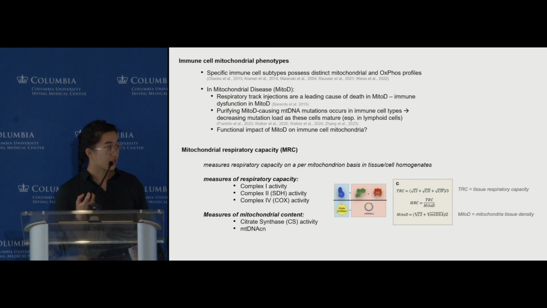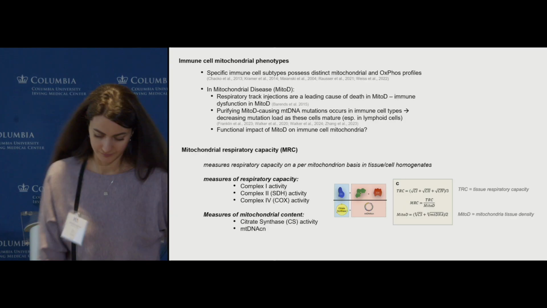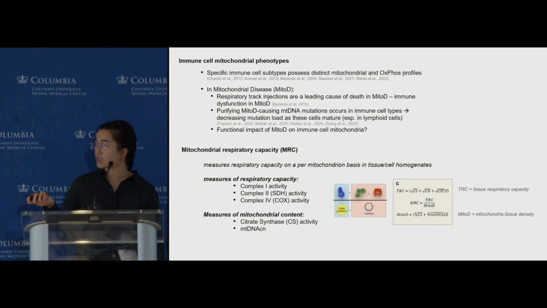We also have measures of mitochondrial content, so that's citrate synthase, which is part of the TCA cycle, and also mitochondrial DNA copy number. We can then combine these measures into a mitochondrial respiratory capacity index, or MRC index, which scales the measures of OXPHOS complex activities over the measures of mitochondrial content.